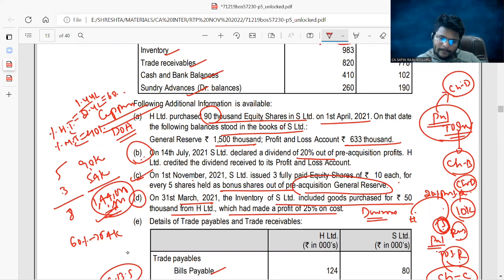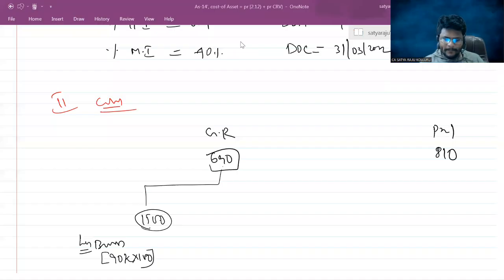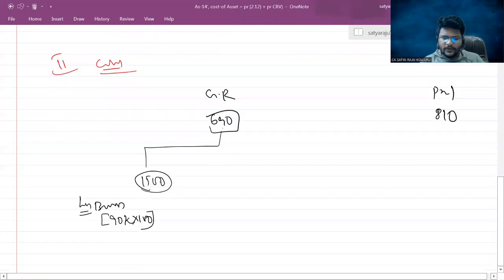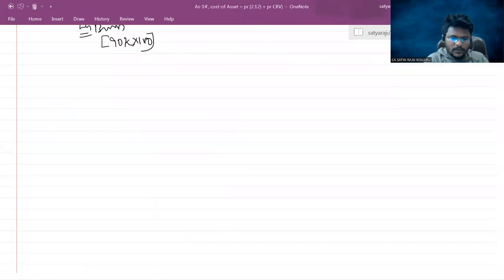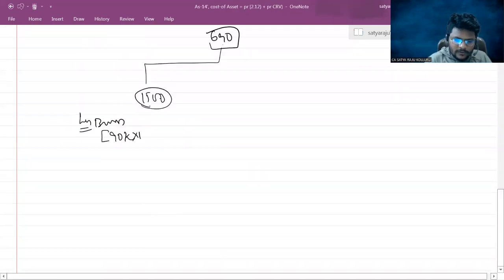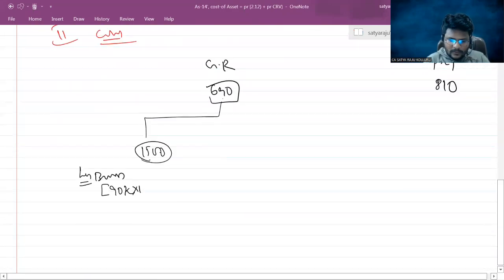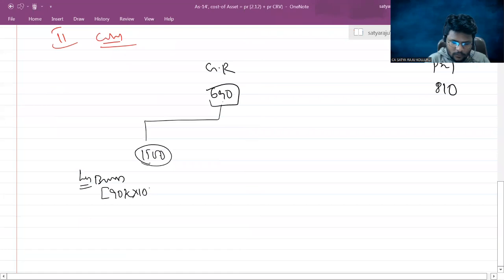Just a moment. Guys, face value is not 100, right? It is 10. Sorry. So here you can change the face value to 10 rupees, which makes it 900,000.